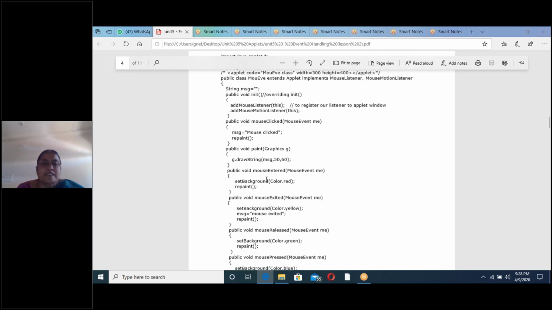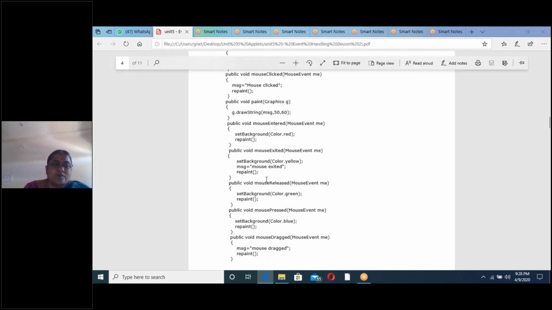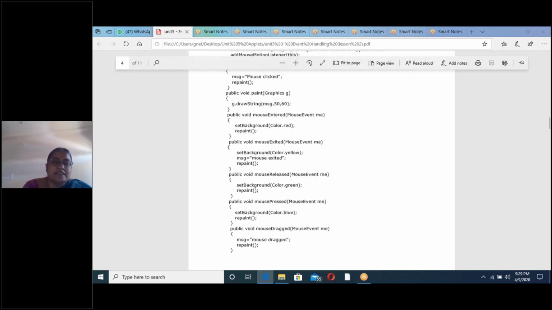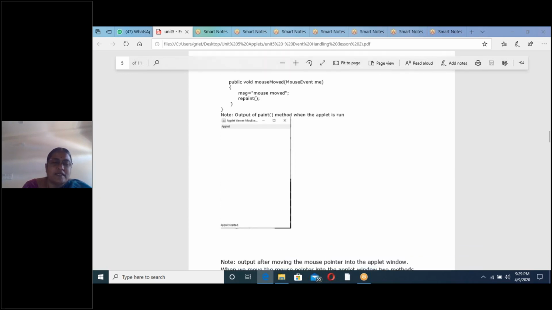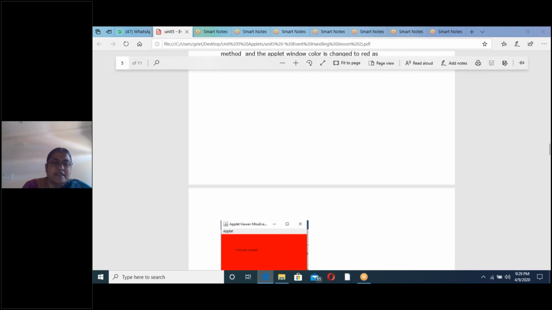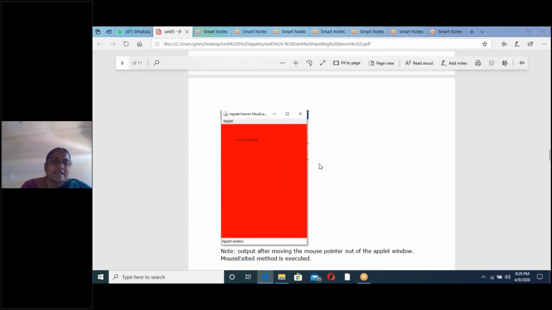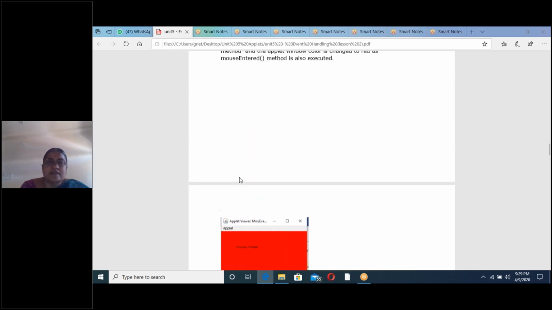What is the output of the first combination, moved and entered? Moved means text message, and entered means it is changing the color of the applet window. So we will see the output of moved and entered. I have written clearly. This is the output of the first combination. Moved means text message and entered means I have changed the background to red color. Like that you can see all the combinations.